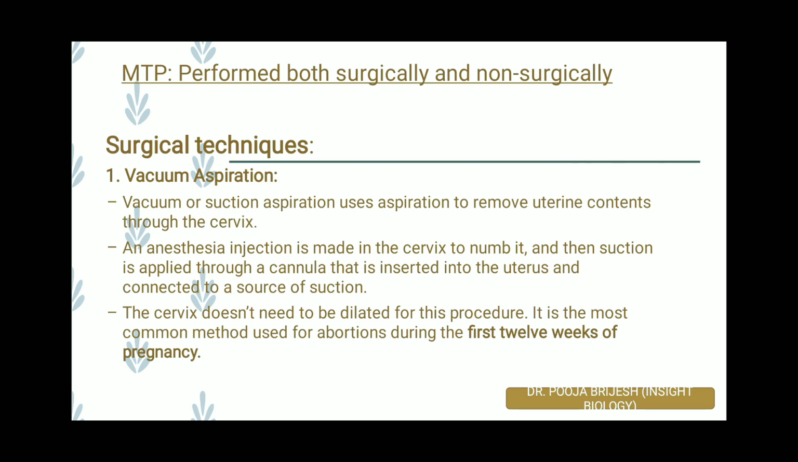Now, the anesthesia injection is made in the cervix to numb it, and then the suction is applied through the cannula that is inserted into the uterus and that is connected to the source of suction. The source of suction can be either an electric pump or a handheld syringe. The cervix does not need to be dilated for this particular process, and it is the most commonly used process for abortion during the first 12 weeks of pregnancy.